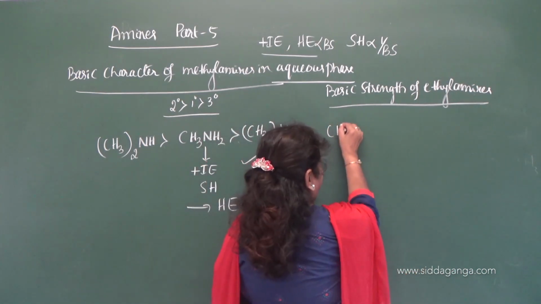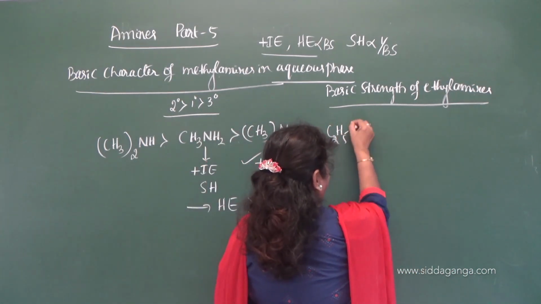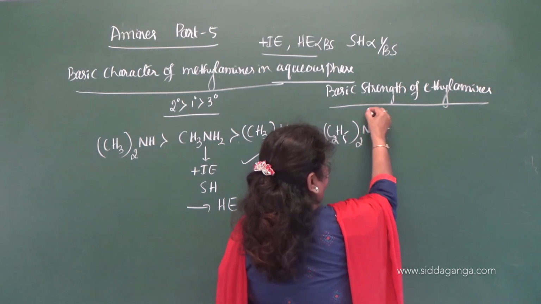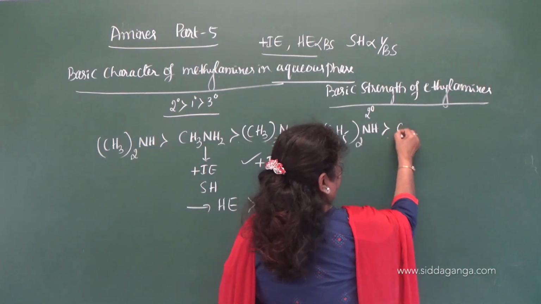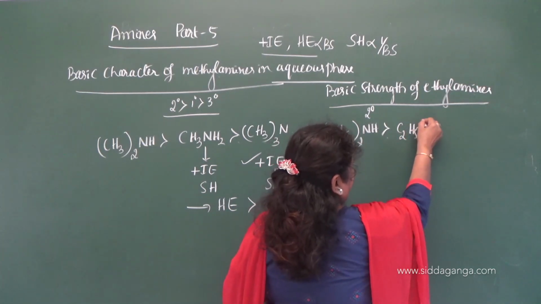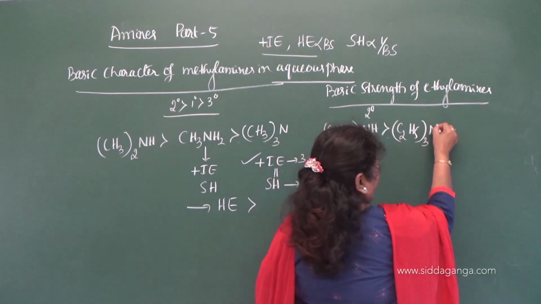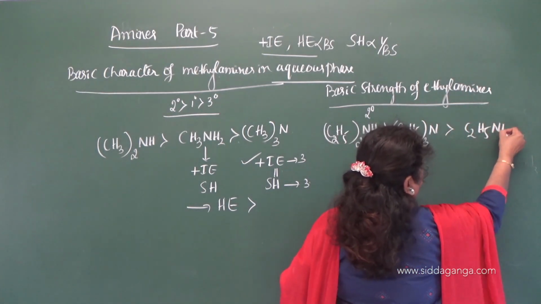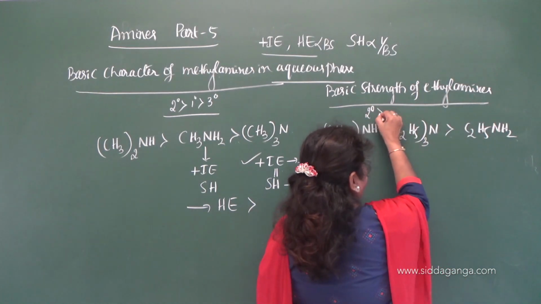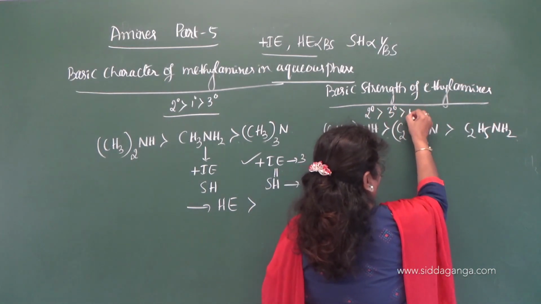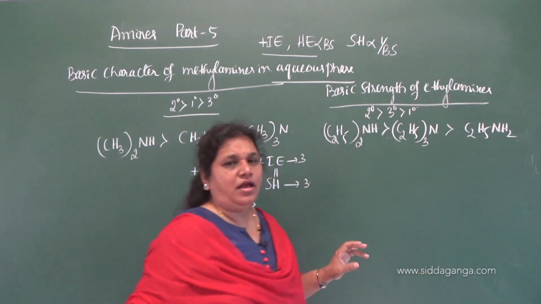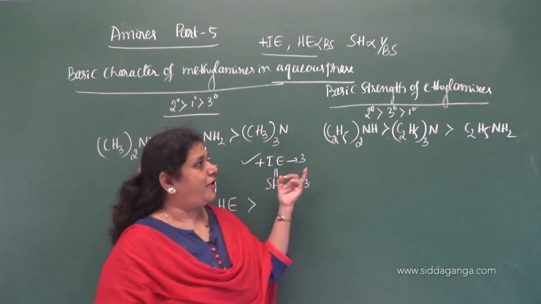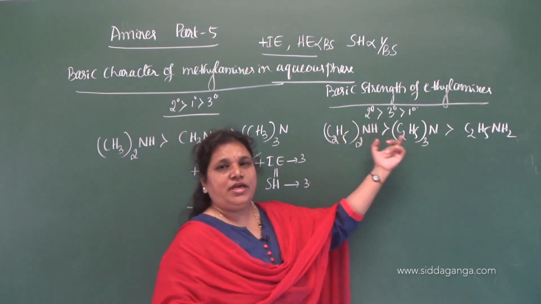Here also first comes (C2H5)2NH, diethylamine, that is secondary, and then comes triethylamine and then ethylamine. So here it is secondary, tertiary, primary. See here, the order of basic character changes when we move from methylamines to ethylamines.